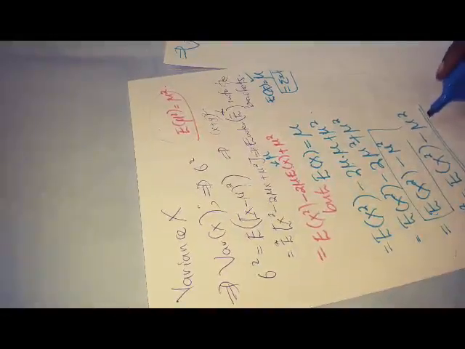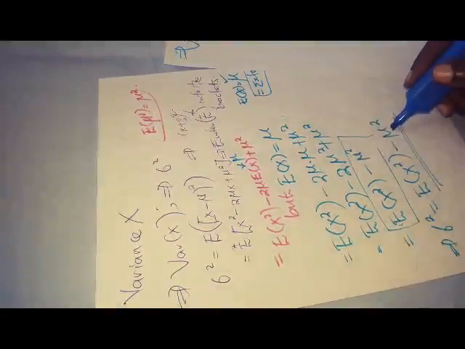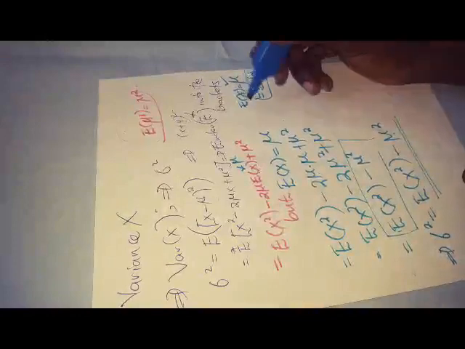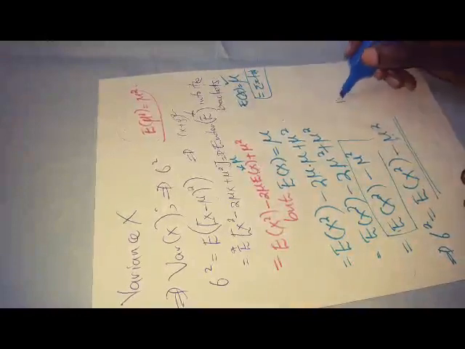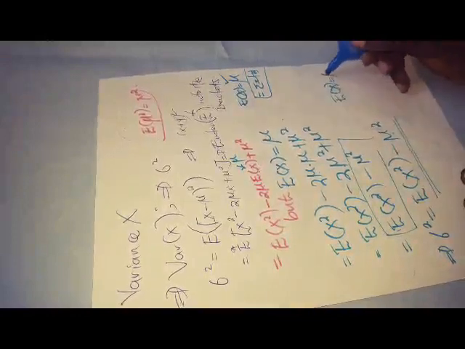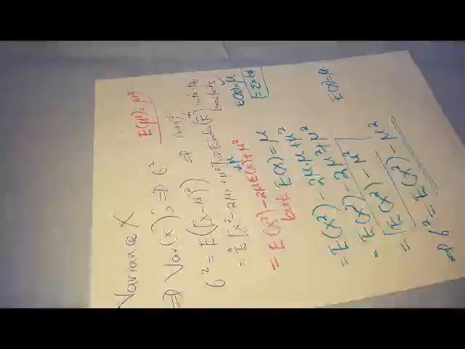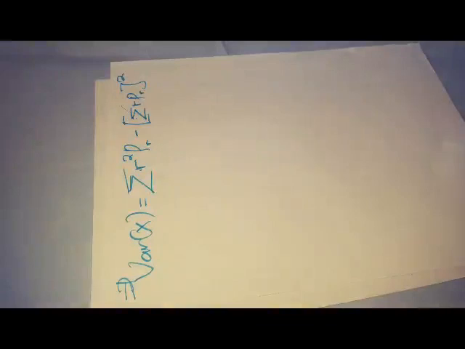Since I have a mu here, my mu is basically my E of x equals mu. So I'm going to put them back and see how that can easily be decomposed, and then we shall try to put in what the function of x is back and see if it can create our variance.